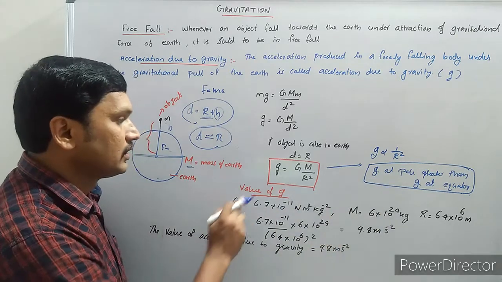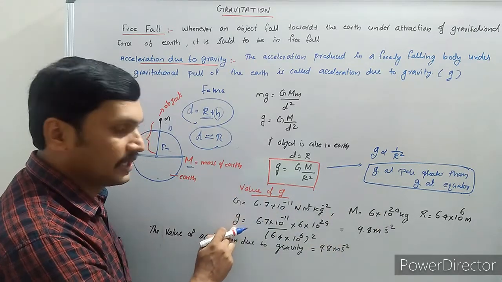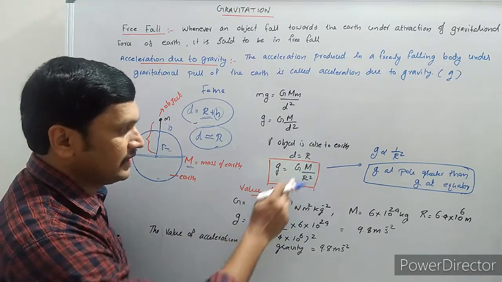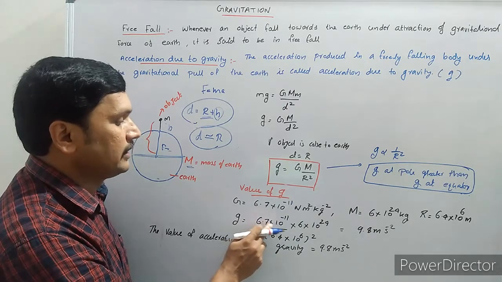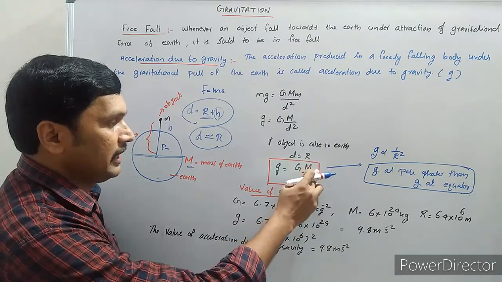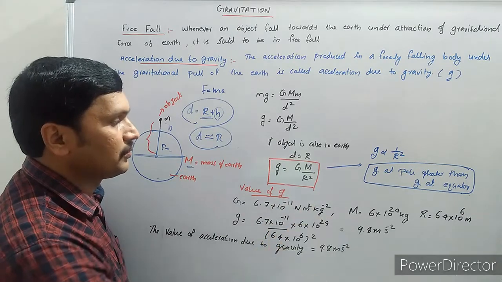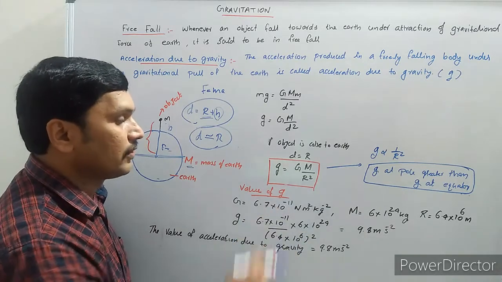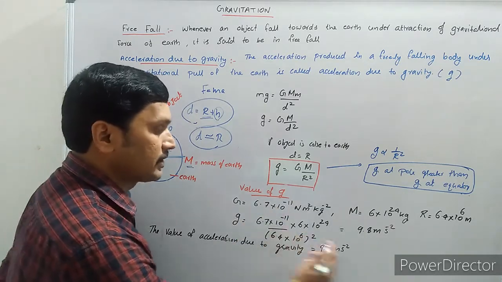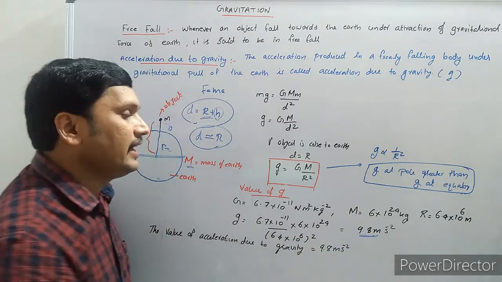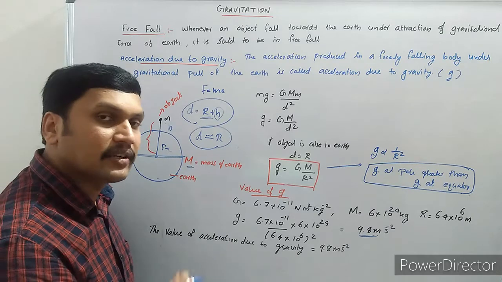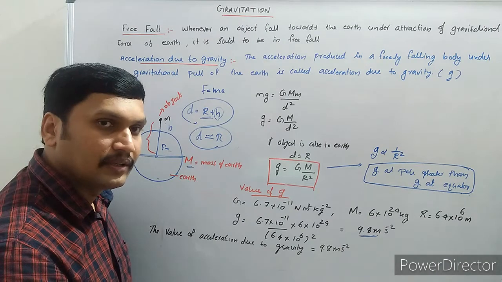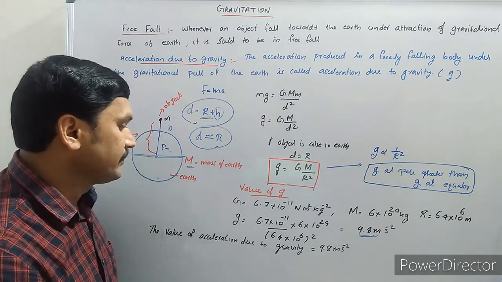Substitute all these values for g, acceleration due to gravity. g is equal to 6.7 into 10 raised to minus 11, instead of G we substitute this value, now capital M, mass of earth, 6 into 10 raised to 24, divided by square of radius, 6.4 into 10 raised to 6 whole square. So if you do this calculation, we will get approximately 9.8 meter per second square. The acceleration due to gravity is equal to 9.8 meter per second square. That's the value of acceleration due to gravity.